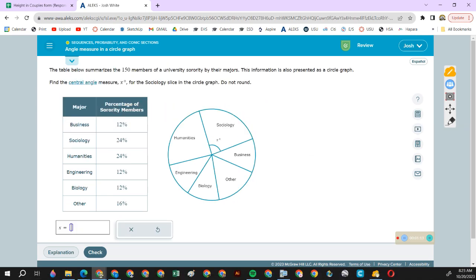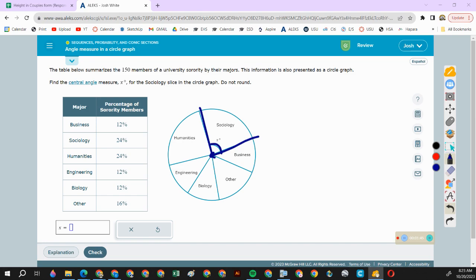All right. So here I have a pie chart. It's divided into a bunch of different majors. Each major has a percentage, and it wants to know what is the angle of the piece of pie for sociology. We call this angle the central angle. So anytime you have an angle that originates in the center of a circle, that is called a central angle.